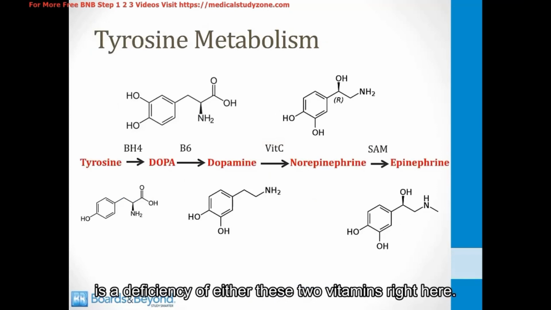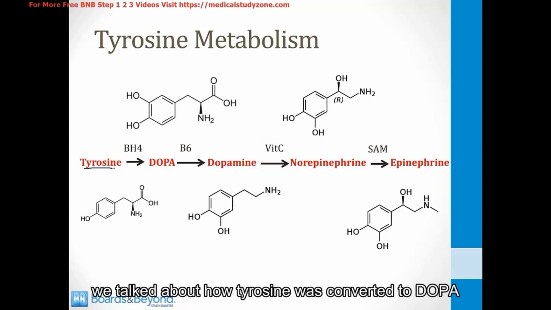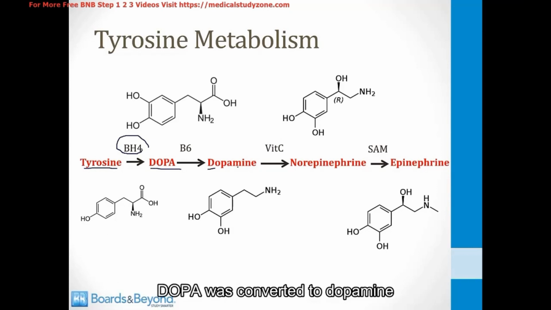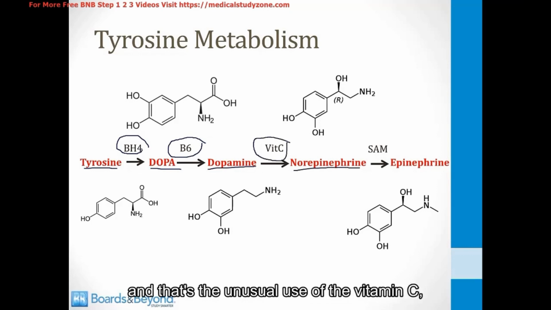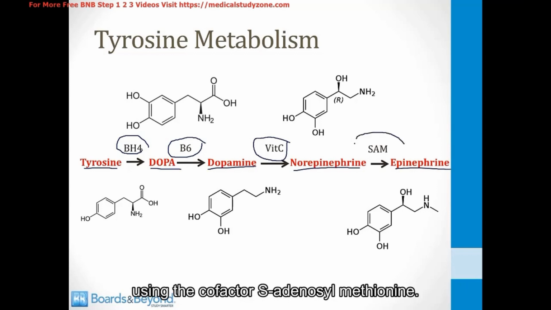And indeed, one of the causes of high homocysteine levels is a deficiency of either of these two vitamins right here. So if we go back to the pathway of tyrosine metabolism, we talked about how tyrosine was converted to DOPA, and that required the cofactor tetrahydrobiopterin. DOPA was converted to dopamine, requiring the cofactor vitamin B6. Dopamine goes to norepinephrine, and that's the unusual use of the vitamin C. And then finally, norepinephrine can be converted to epinephrine using the cofactor S-adenosylmethionine.